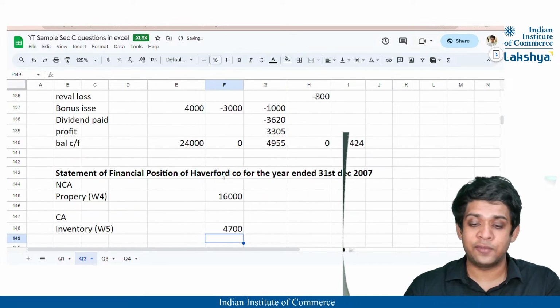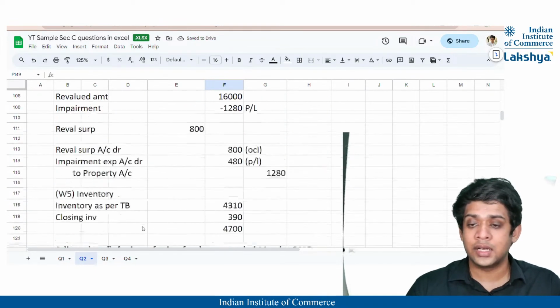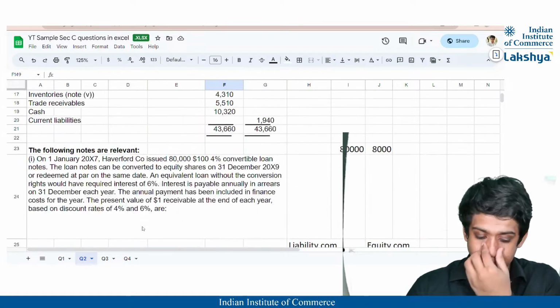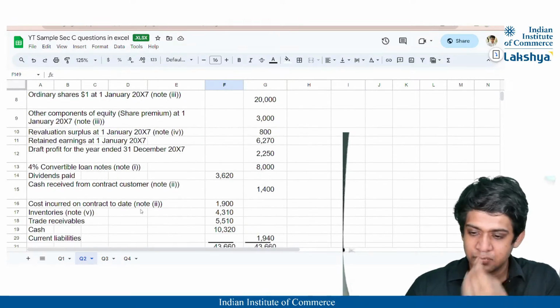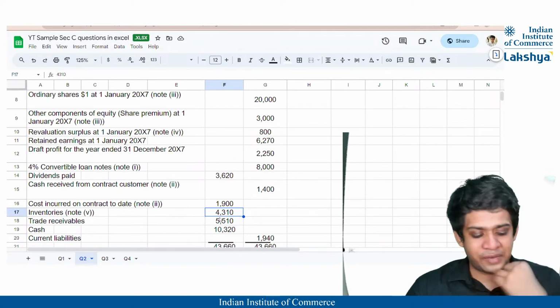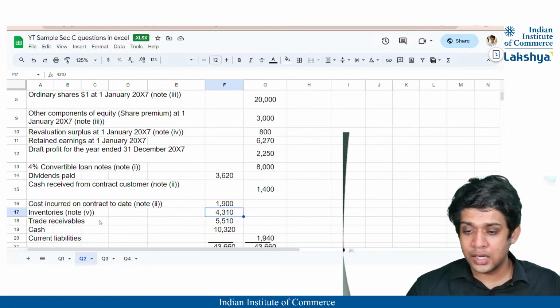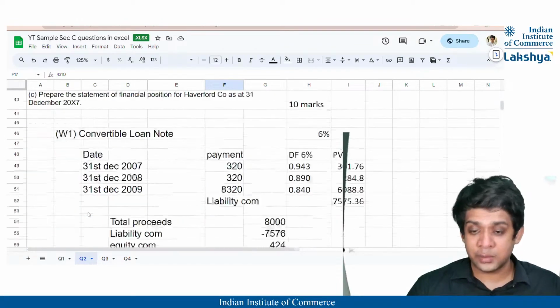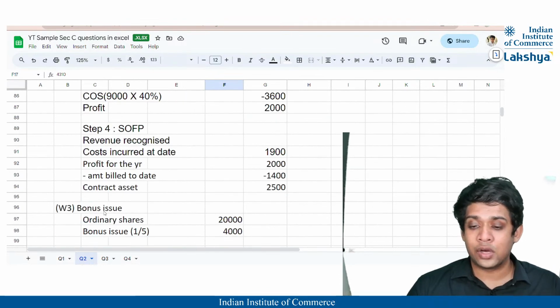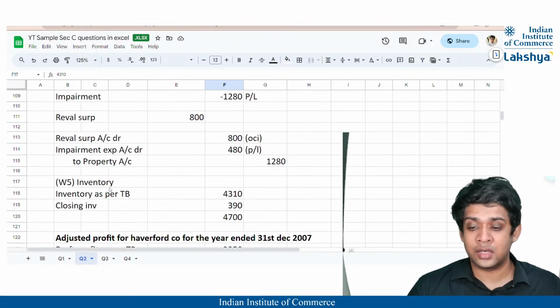That is total inventory 4,700, right? Anything else that is there in the current assets? Yes, my trade receivables. Trade receivables, guys, is nothing but 5510, right? Then also my contract asset will be stated in the current asset because of the revenue thing, right? So my contract asset is 2,500, right?